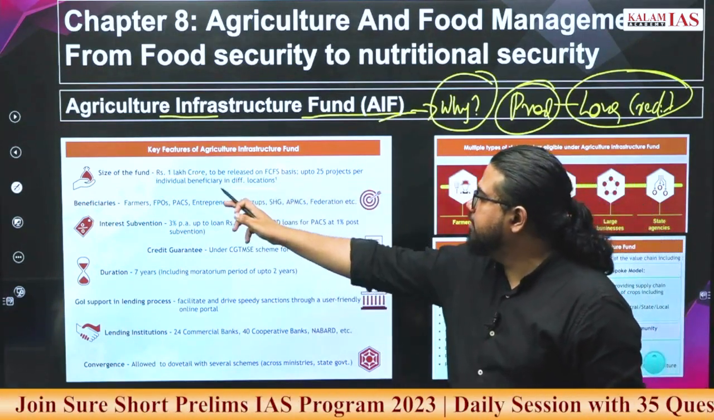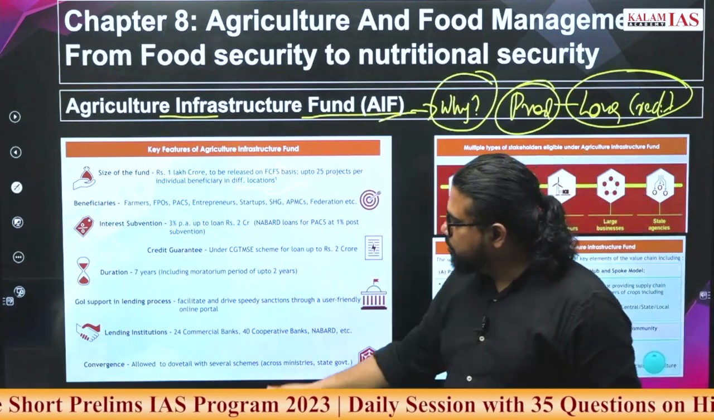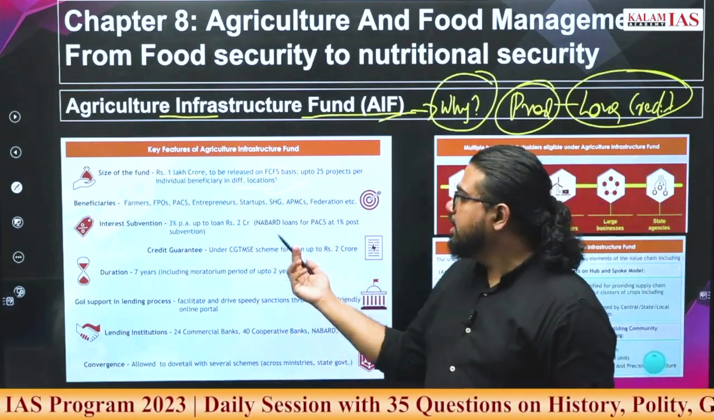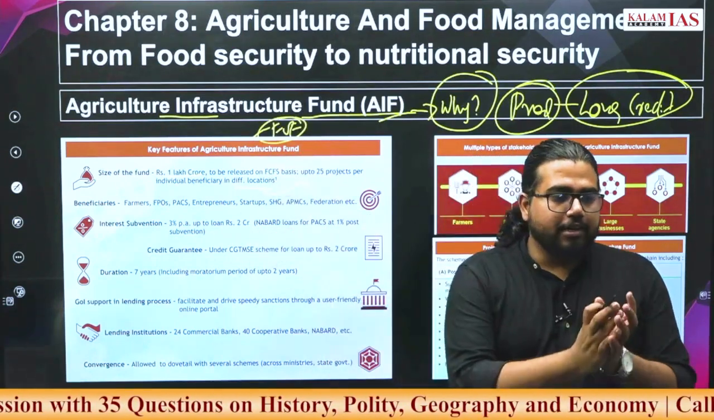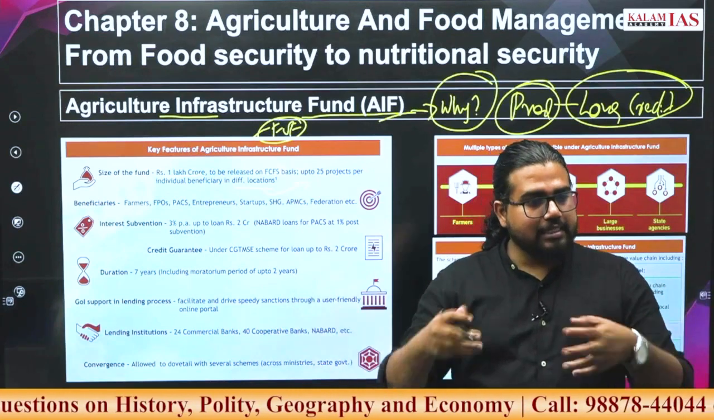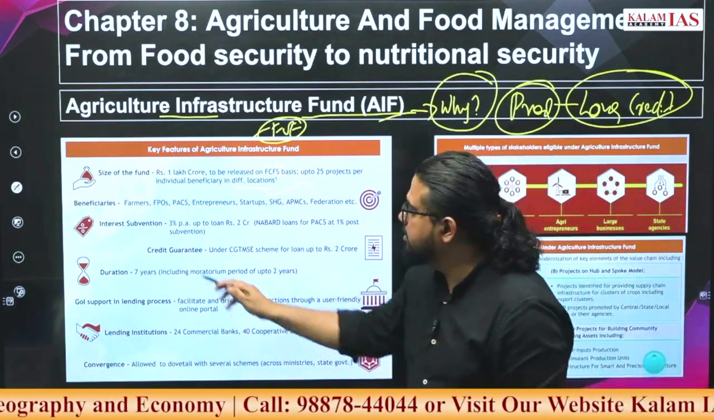25 projects per individual beneficiary in different locations will be set up. Now you can see the details of this. It will act as a fund of funds. It will give different allocations to different funds, and they will distribute it among the farmers or different projects under this.